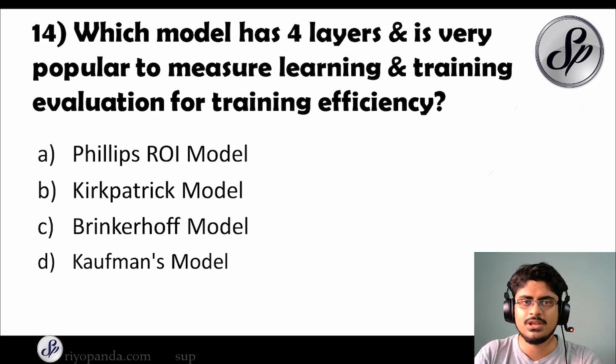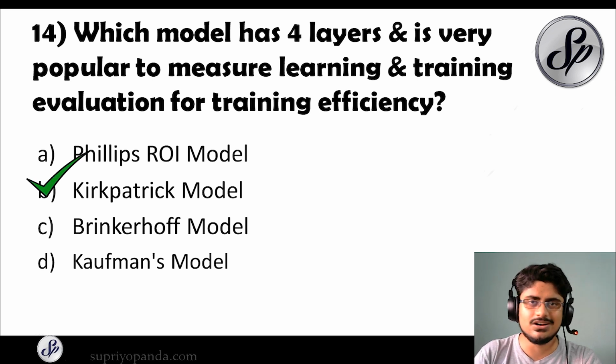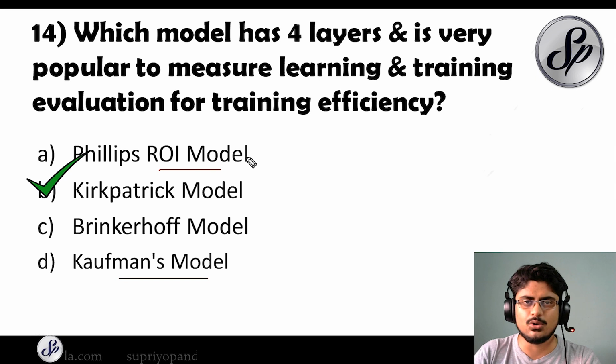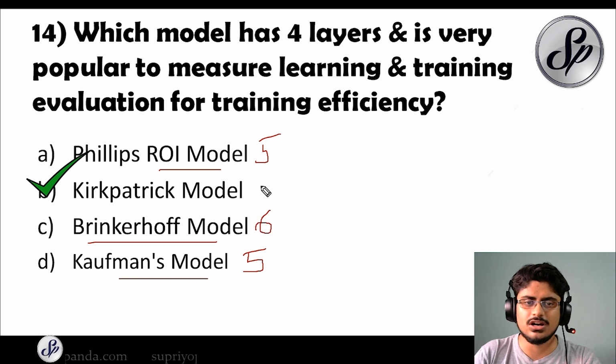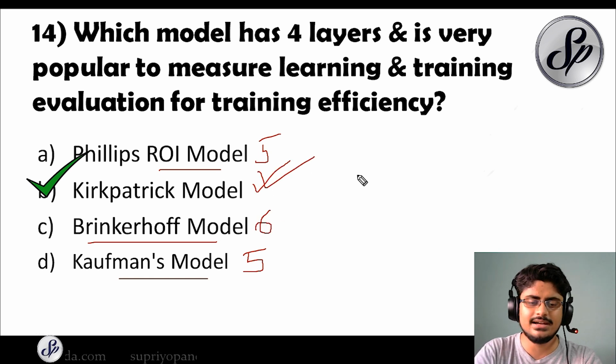Question number 14. Which model has 4 layers and is very popular to measure learning and training evaluation for training efficiency? So the answer for this is Kirkpatrick model. Now remember another thing, that Phillips ROI model and Kaufman's model are also similar kinds of training evaluation models, but they are not so popular and they each have 5 layers. And the Brinkerhoff model actually has 6 layers. So Kirkpatrick model is our answer, and it is the most popular training evaluation model.